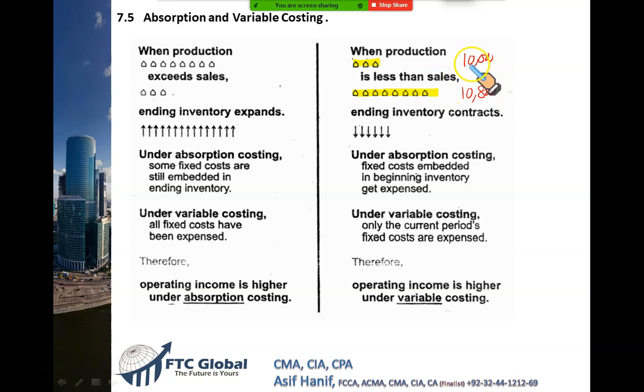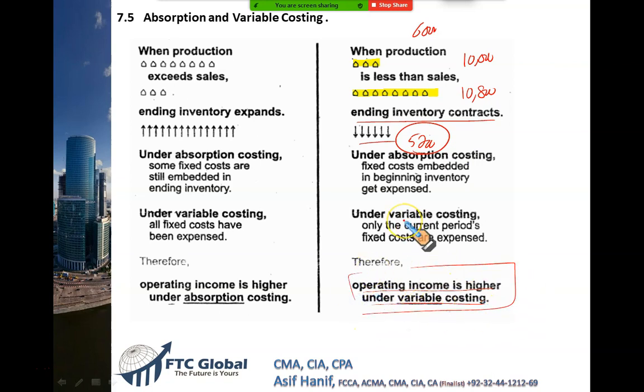You sold more than produced. What will it do? Your ending inventory will be lower. Your opening stock was 6,000, but since you produced less and sold more, your closing stock is just 5,200. So when your production is less and sale is more, your operating income is higher under variable costing.